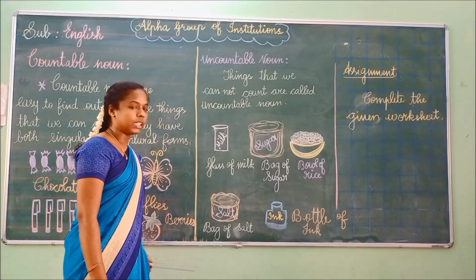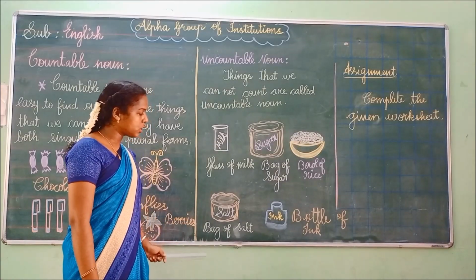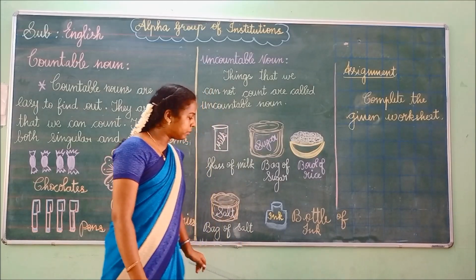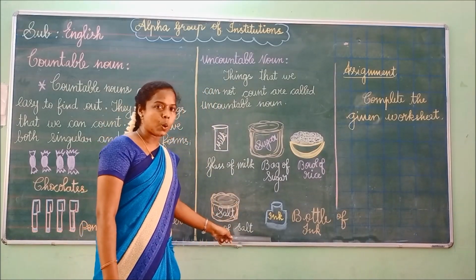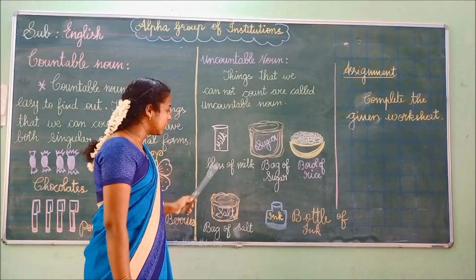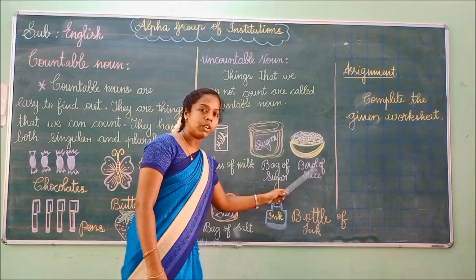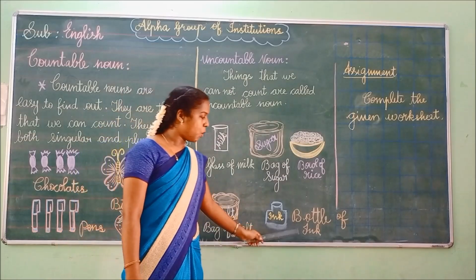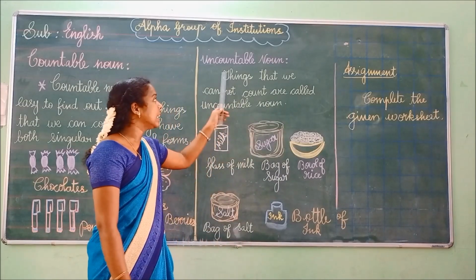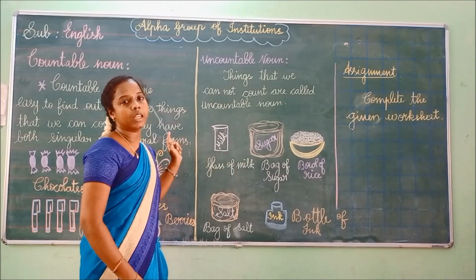Bag of salt. Can we count the salt? No, it is very difficult to count, so it is also an uncountable noun. Bottle of ink. Now tell me, children, can we count the ink? No, it is very difficult to count, so it is an uncountable noun. So these are the examples for uncountable nouns: glass of milk, bag of sugar, bowl of rice, bag of salt, bottle of ink. Countable nouns we can count easily. Uncountable nouns we can't count, and they are called uncountable nouns.